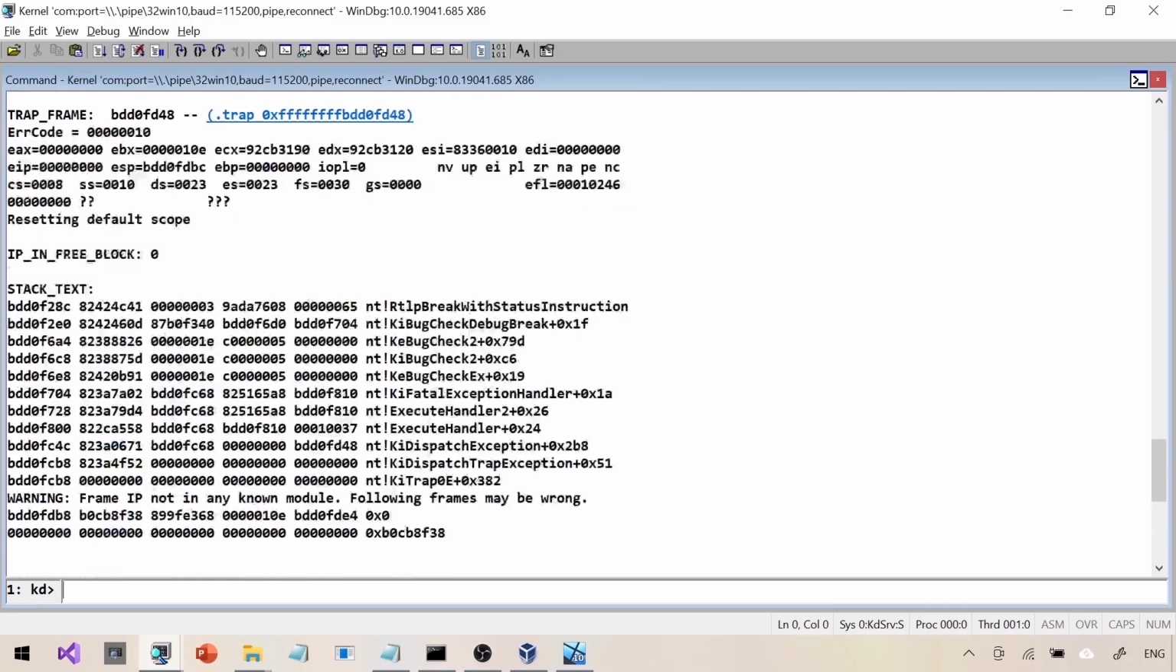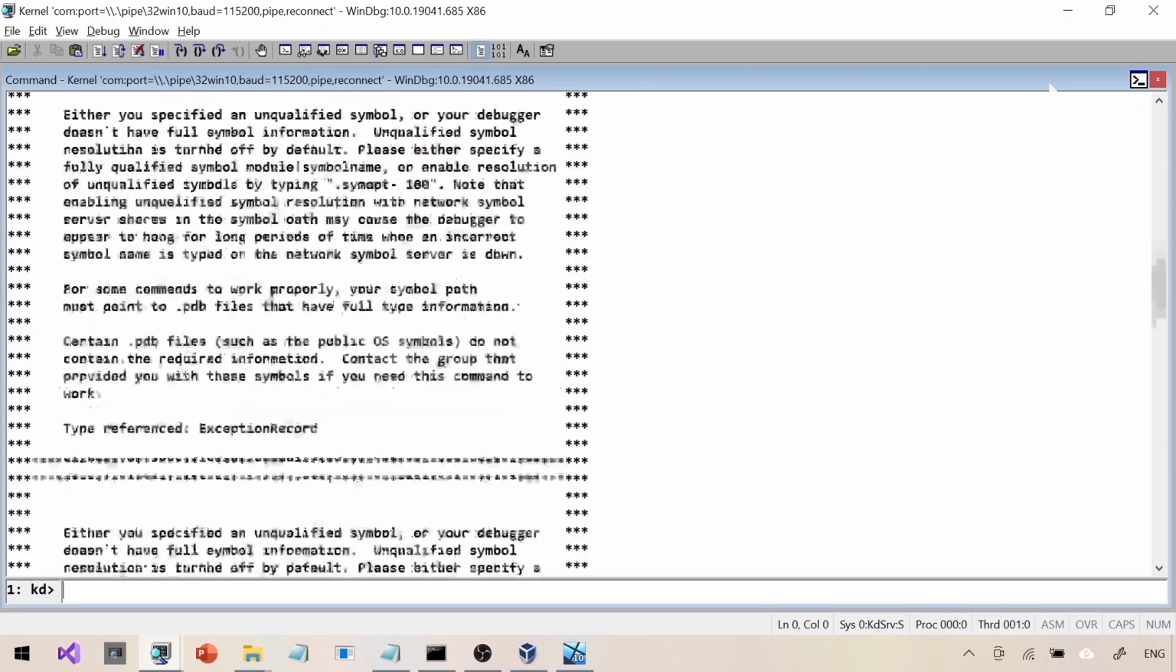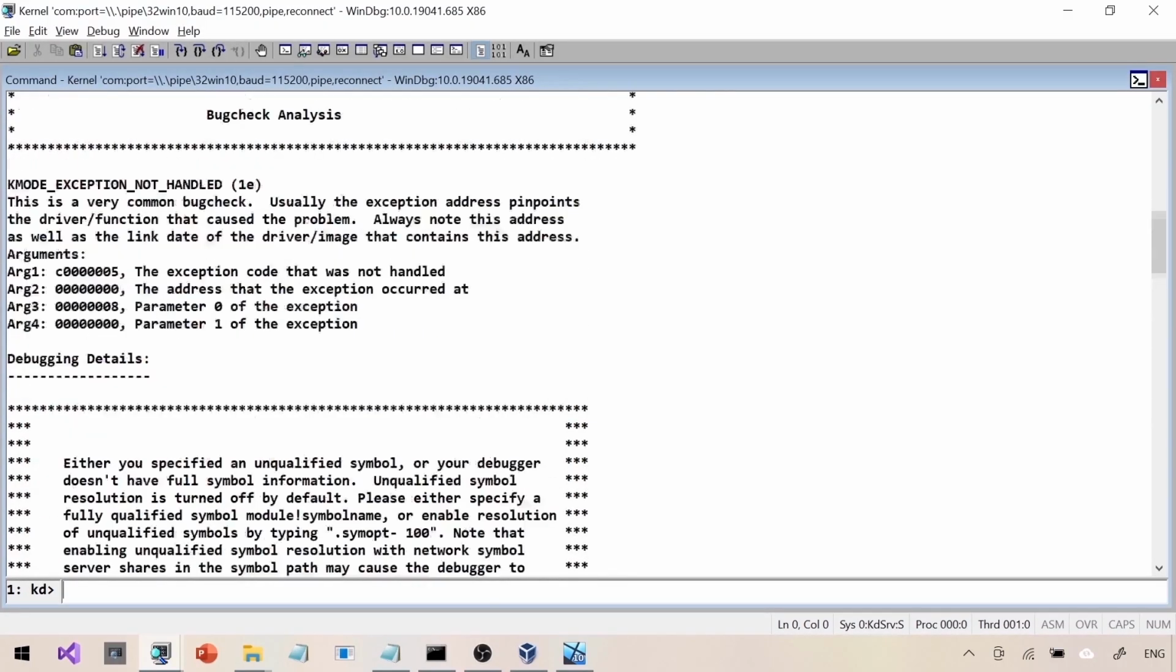The ESP looks okay to me, but we need to verify that. And it is not pointing to any binary or any particular information it is able to obtain. K-mode exception not handled. The crash happened in IRQL passive level. That's why we are getting C0000005. It is an access violation. Usually the exception address pinpoints the driver function that caused the problem, though not always, as well as the date of the driver image, and so on. So not very useful. Let's see what we can find.